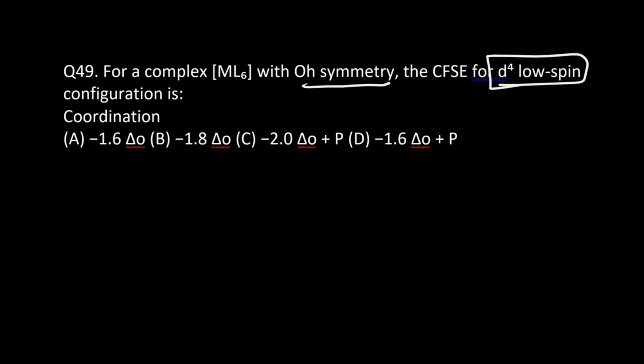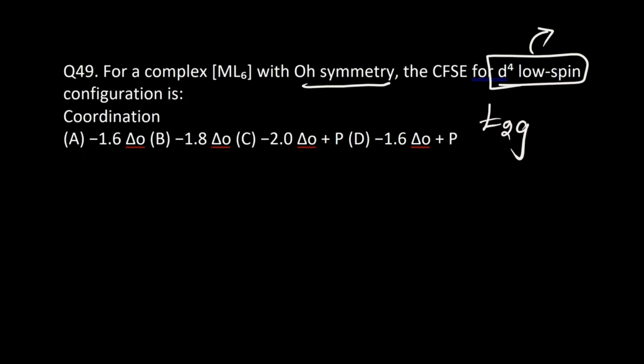So fill the values for low spin. So which means that it's not going to pair up. Low spin means less number of unpaired electrons, and high spin, more number of unpaired electrons, right?